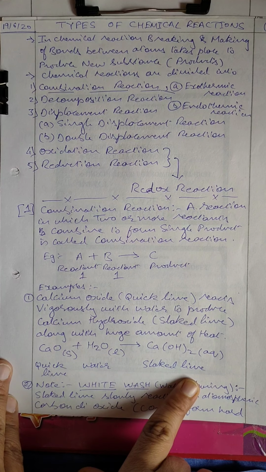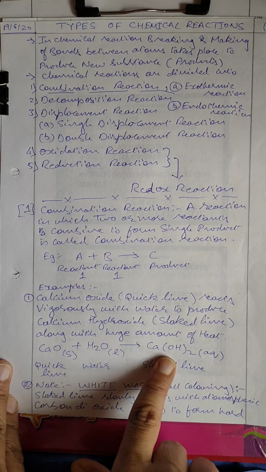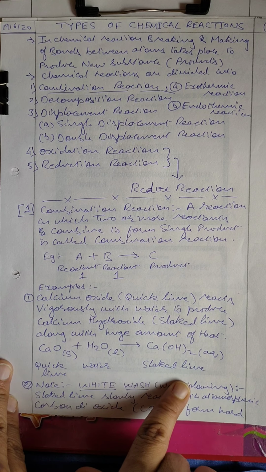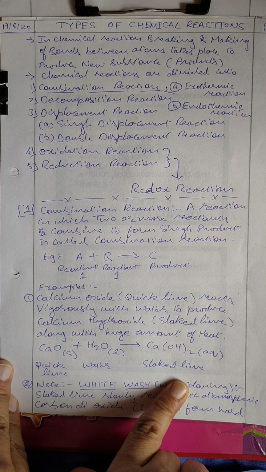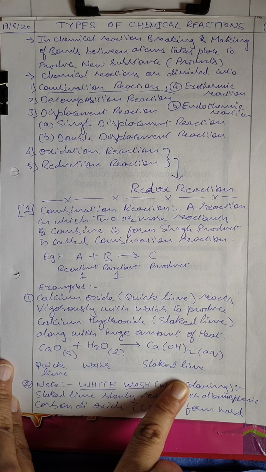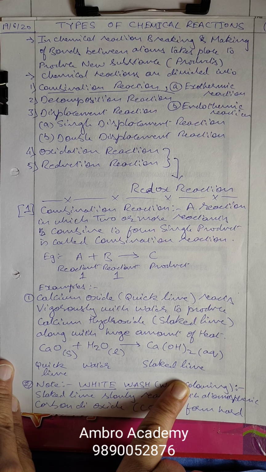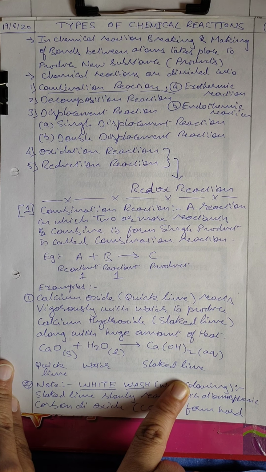This aqueous solution is applied as whitewash, and after that this calcium hydroxide slowly absorbs carbon dioxide from the atmosphere and is converted into calcium carbonate. This calcium carbonate is as hard as marble or stone.